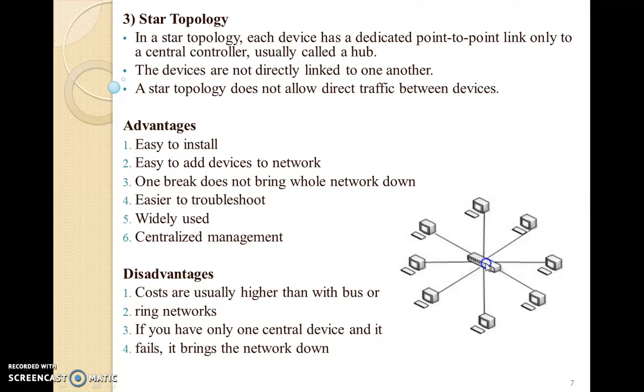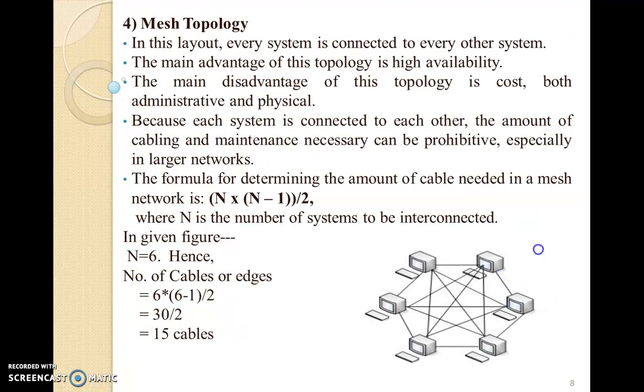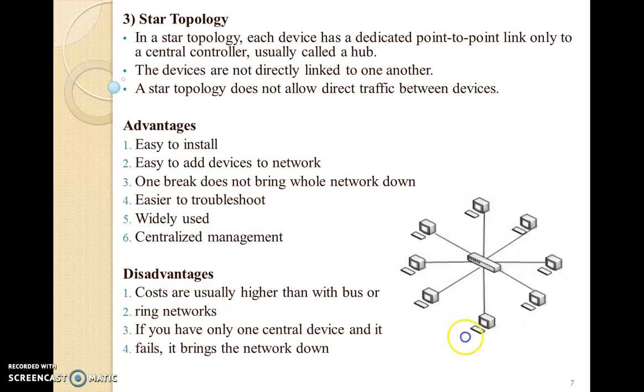Generally hubs or switches are used as the centrally placed device to form a star network or star topology. Now see, this system is connected to every other system, and that is why data is bypassed through this centrally placed device. So if this system wants to communicate with that system, the message is forwarded to the centrally placed device, and finally that message is forwarded to the required system. So that is the working of a star topology.